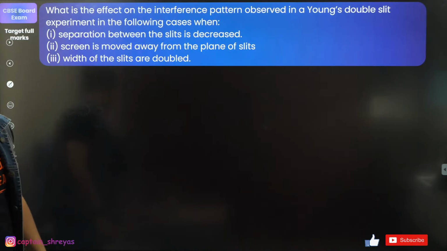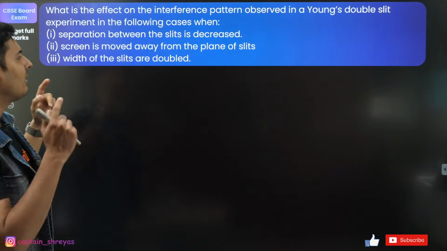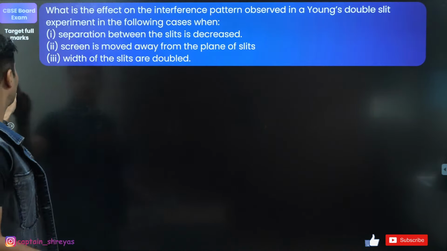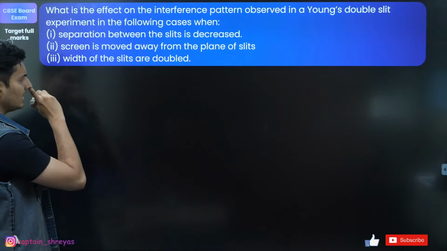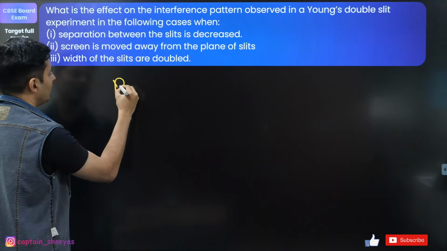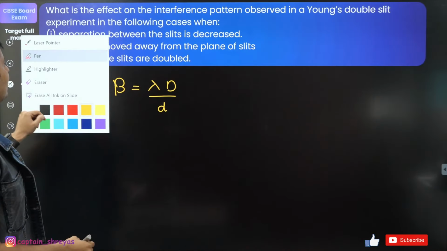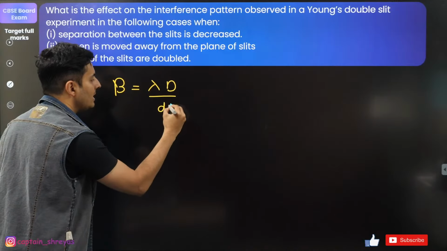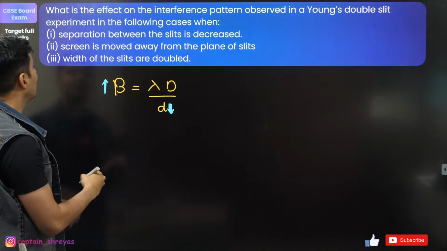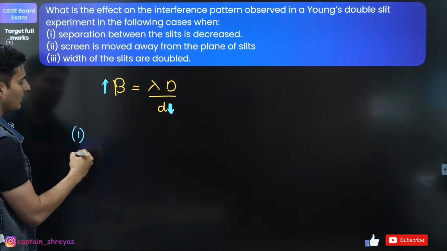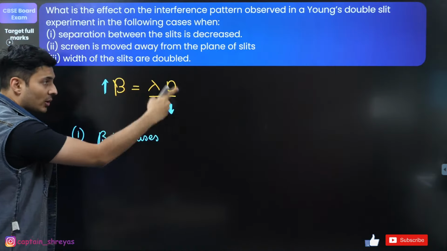Okay, moving on to the next question, coming up on your screen. Let's see. What is the effect on the interference pattern observed in a YDSE setup in the following cases? Separation between the slits is decreased, screen is moved away, and width of the slits is doubled. Interesting. So beta, which is the fringe width, is lambda D by d. In the first case, separation between the slits is decreased. That means small d is lowered, so the ratio will become big, so beta will increase. So in the first case, I would just say that the fringe width increases. Make sure you write this formula.